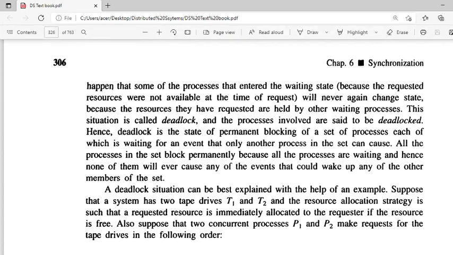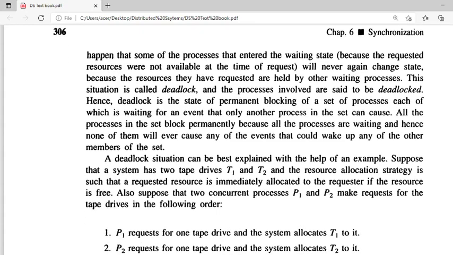If a deadlock state is reached, it is nothing but a state of permanent blocking of a set of processes, in which all the processes wait for a particular resource and do not release the already allocated resources, but still want to get more resources to complete the task.